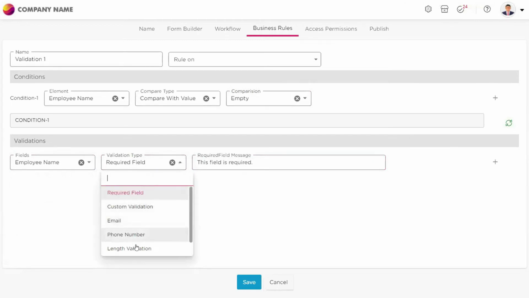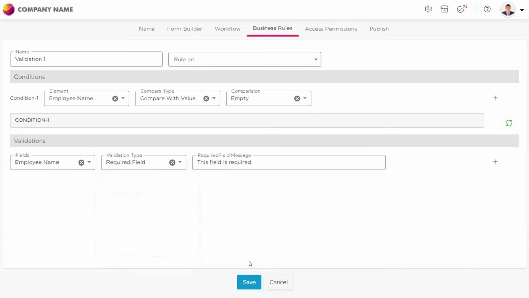There are different types of validations that you can put. I can put a custom validation, custom validation in the sense, according to my requirement, I want to put a validation. Or if I want to put a validation like you have to enter email address in that field, or phone number, or length validation, pattern validation. So whatever different types of validations that you want, you can put it. So validation is nothing but you are limiting the person, or you are knocking the person and telling him, dear user, there is a validation here that you need to follow that condition if you want to submit this application. So that is how the validation works.